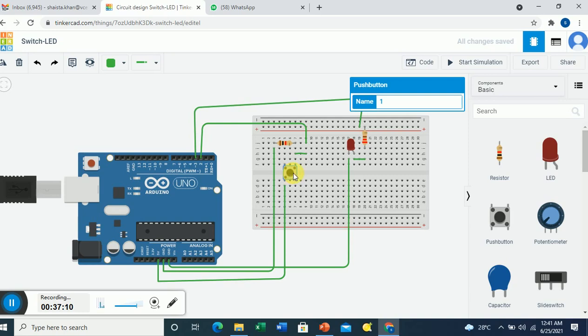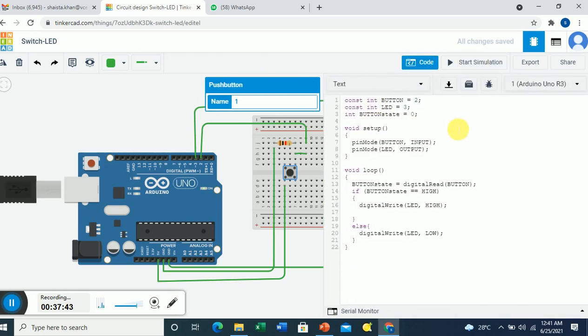If my switch is pressed, my LED is on. Sorry, I have to run the simulation. Now, if I keep the switch continuously pressed, then the LED will stay on. And if you want, you can do a small modification, so that the LED turns on for a specific time. So here you can write a delay.